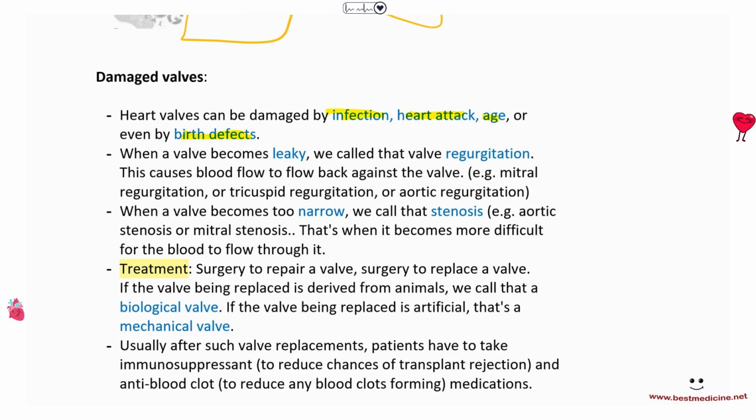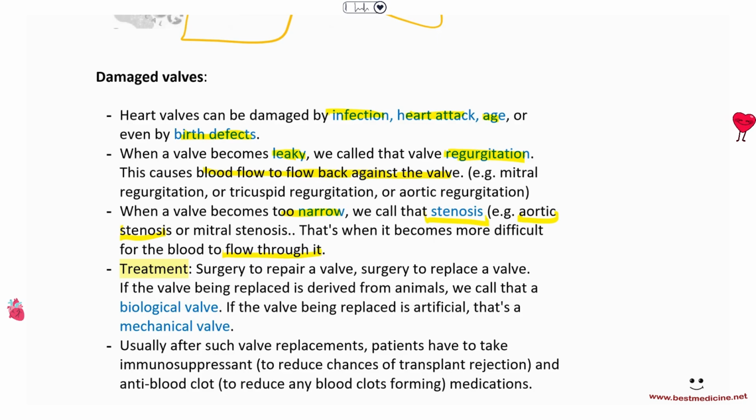So there's basically two things to it. Either the valve can become too loose and leaky, right? Like the tricuspid valve and the mitral valve. And when it becomes leaky, blood starts flowing backwards, and we call that regurgitation, right? Aortic regurgitation, mitral regurgitation, tricuspid regurgitation. So all of these are essentially leaky valves that allow the blood to flow back against the valve. Now, when a valve becomes too narrow, that is called stenosis. Okay, so for example, aortic stenosis, very common in older individuals, mitral stenosis, and so on. So that's when it becomes more difficult for the blood to flow through it instead of leaking back.